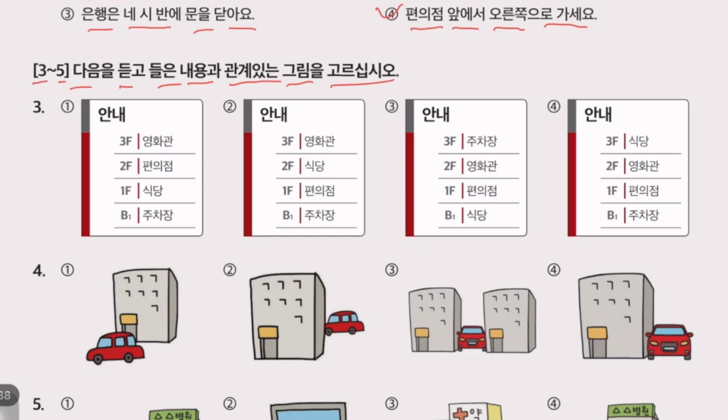3번. 식당은 몇 층에 있어요? At which floor is the restaurant located? 식당은 2층에 있어요. The restaurant is on the second floor. So our answer is number 2 because in this building the restaurant is on the second floor.